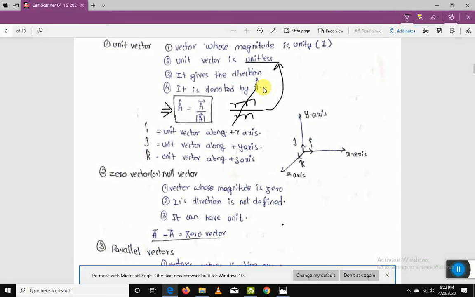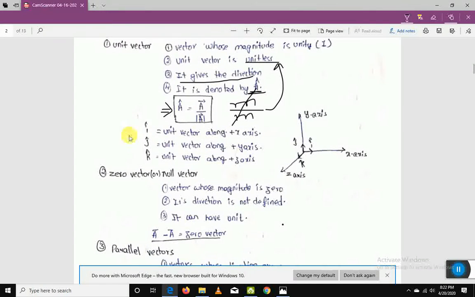I hope you understood, and we'll see the problems. Then you'll understand even more. For now, it is basically used for direction. The main important thing of a unit vector is to show the particular direction of a particular vector. For any vector, if it's b, the unit vector is b cap, in the same way.